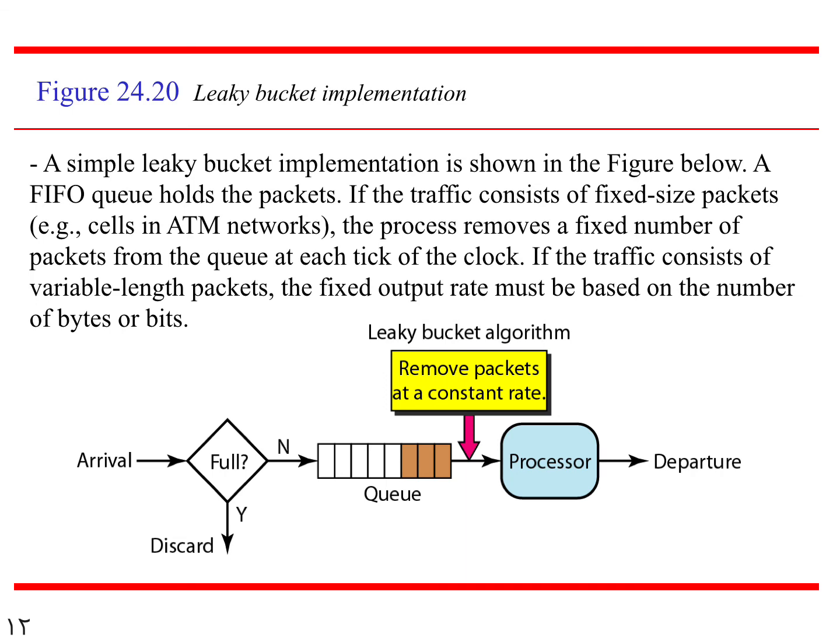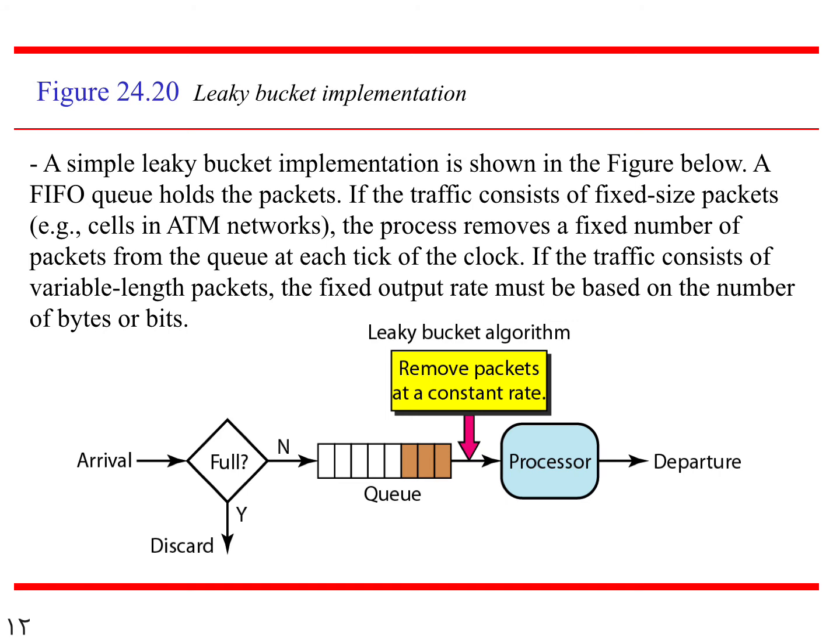Again, the cell contains two parts, same as we discussed in the lecture. That is, a packet contains two parts: one is the data part, one is the header part. So a cell also contains two parts, the data part as well as the header part. It serves the same, but the terminology is different. See here, if the traffic consists of fixed size packets, the process moves a fixed number of packets from the queue at each tick of the clock.